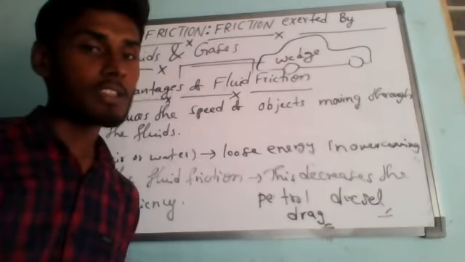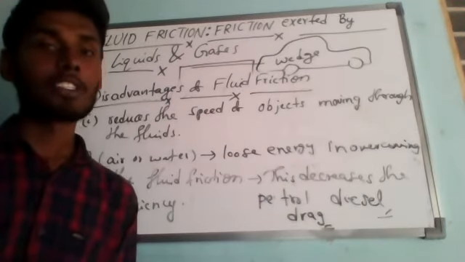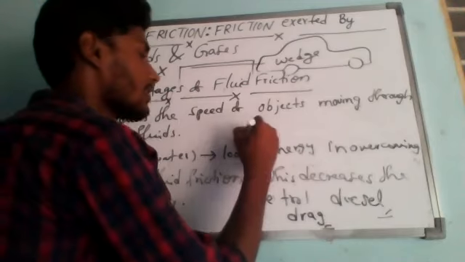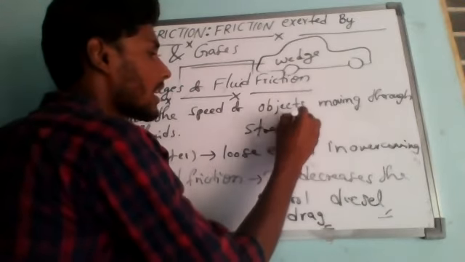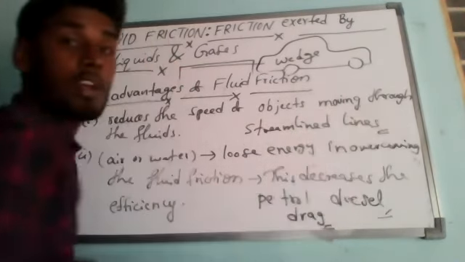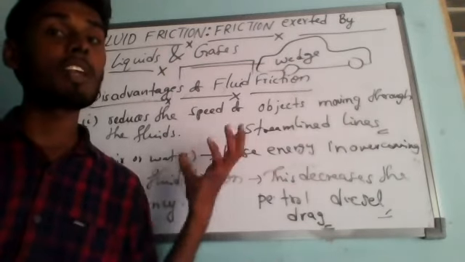Before we discuss how fluid friction can be reduced, we should know the meaning of the term streamlined shape. What is the meaning of a streamlined shape?